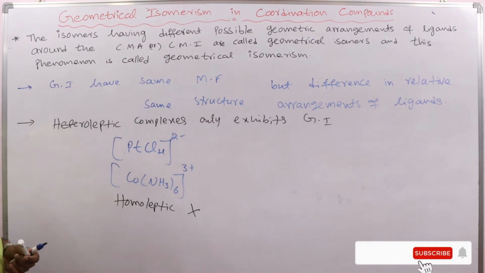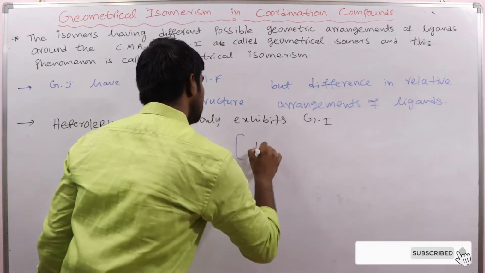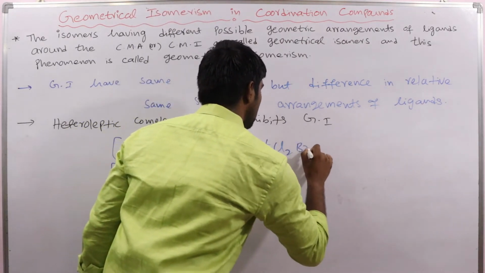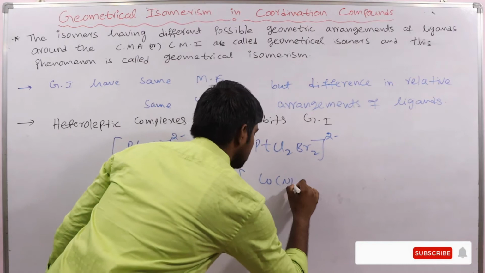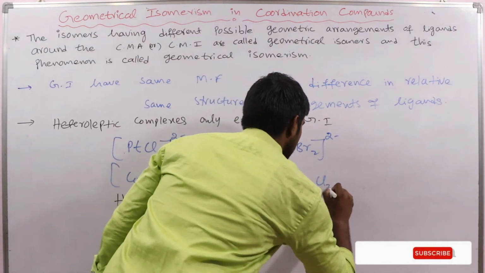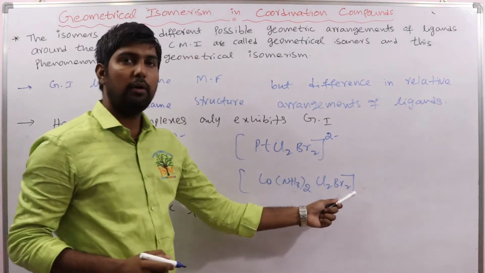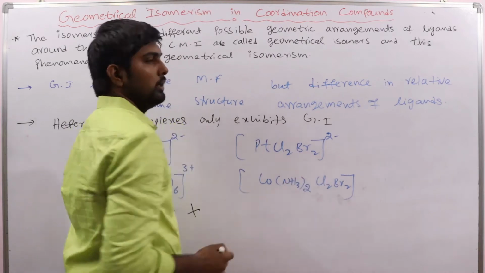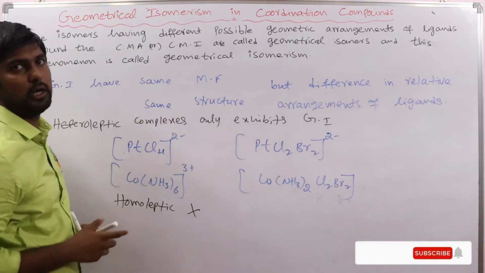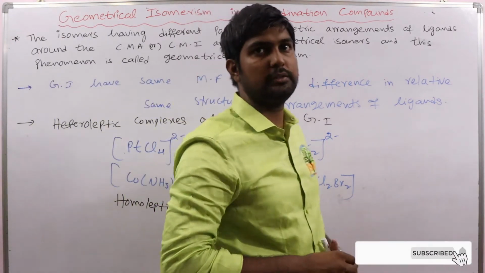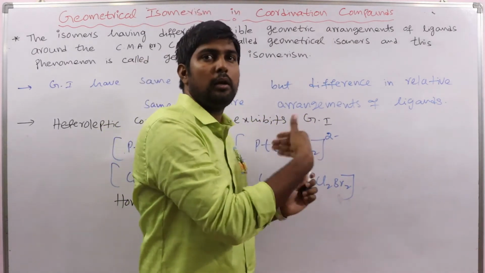So which complexes will exhibit it? Heteroleptic complexes. This type of complex can exhibit geometrical isomerism, and homoleptic complexes cannot. Among heteroleptic complexes also, some can exhibit it and some do not, which we will discuss in detail in the upcoming lectures.